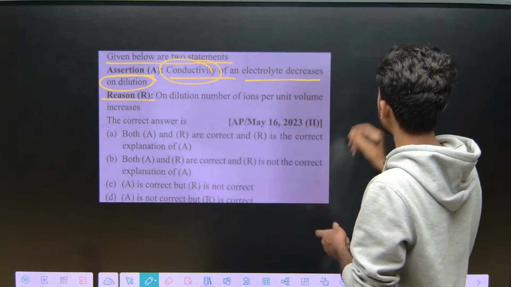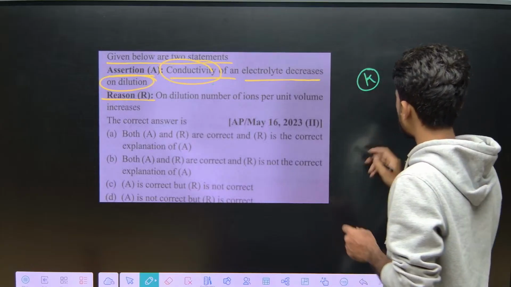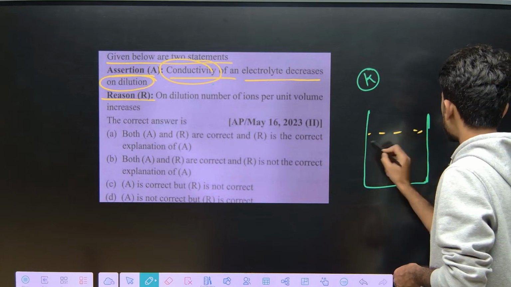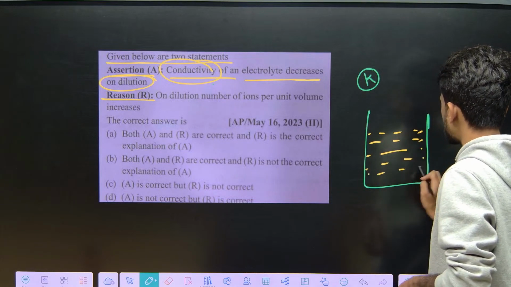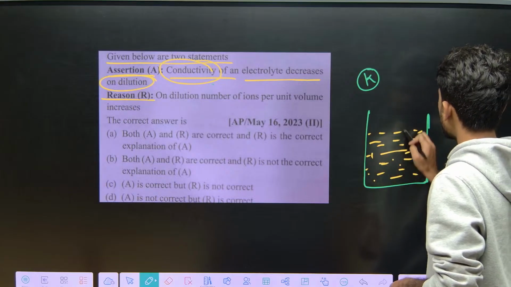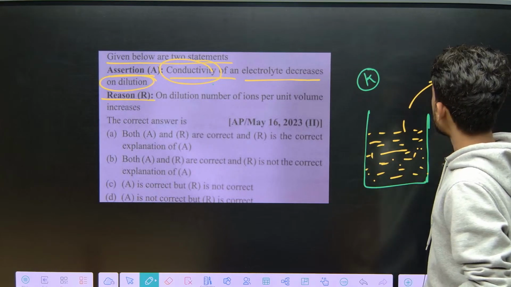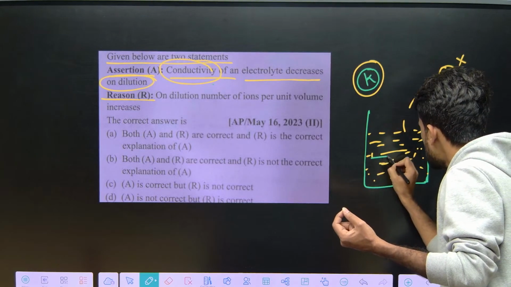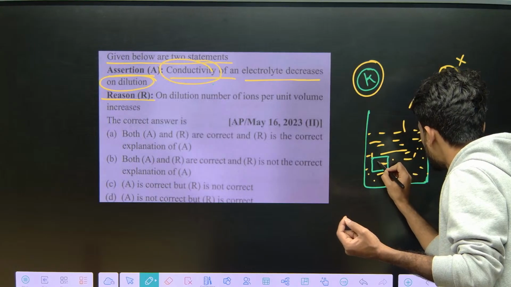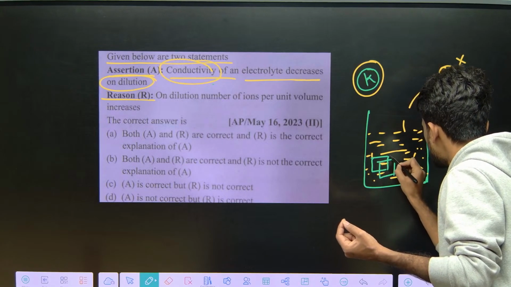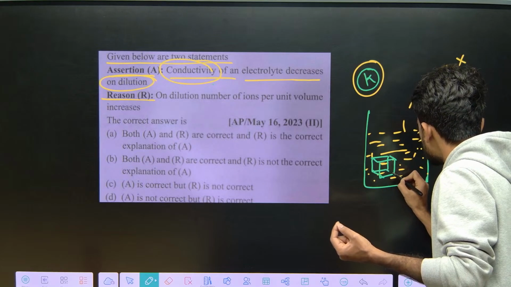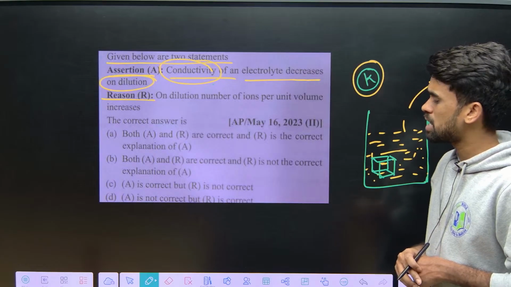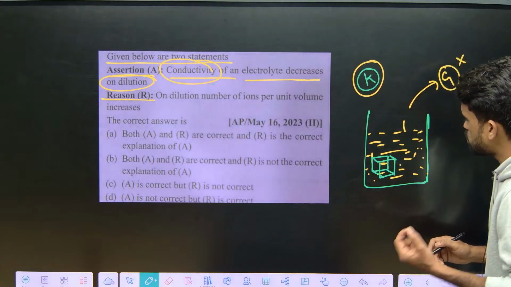Now conductivity means K. What do we mean by K here? You are taking an electrolytic solution. The conducting power of all the ions present in this electrolytic solution in the complete beaker is called conductance, that is G. But here they are not asking about G, they are asking about K. So K means the conducting power of all the ions present in a unit volume. Like if this is a unit volume, what is the conductance in this unit volume? That is considered to be specific conductivity. Remember this specific conductivity.